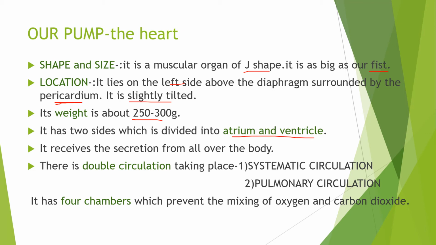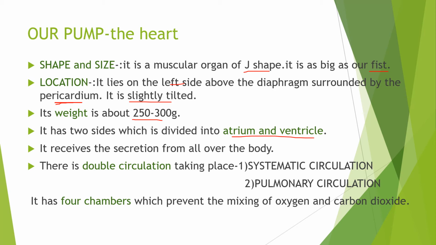Then talking about the left atrium, it receives the oxygenated blood from the lung and pumps it to the left ventricle. Whereas the left ventricle is the strongest chamber. It pumps oxygen-rich blood to the rest of the body, and the left ventricle's vigorous contraction creates our blood pressure.